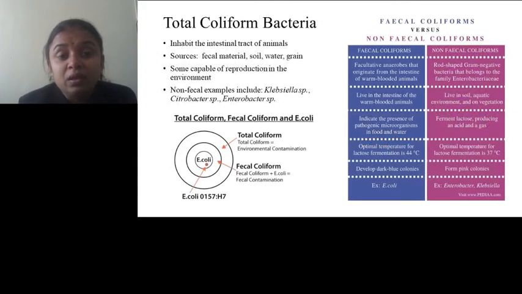So the diagram shows the total coliforms, which are divided into two subsets, that is fecal coliform and non-fecal coliform. The fecal coliform is E. coli, and non-fecal coliform are species like Enterobacter, Klebsiella and the members of Enterobacteriaceae, which are mainly present in soil, in the environment and on vegetation.